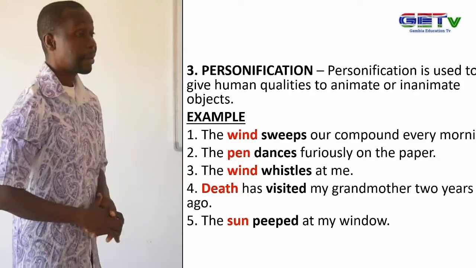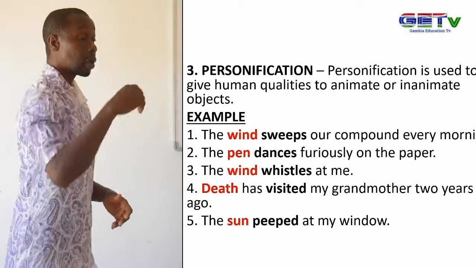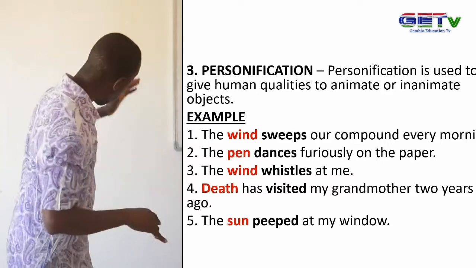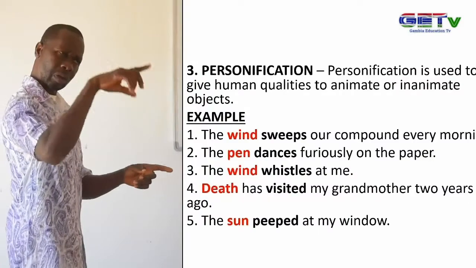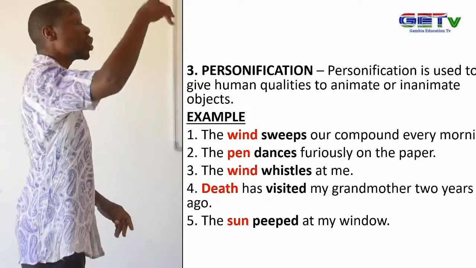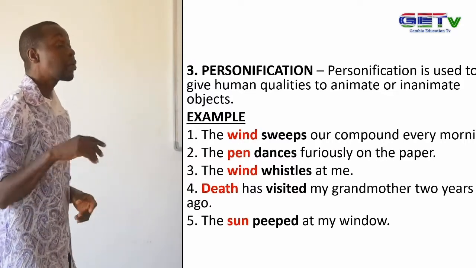Our fifth example, the sun peeped at my window. Peeping is a human attribute. Now when we take the peeping and attribute it to the sun, it means we are personifying the sun. These are the examples we have under personification.